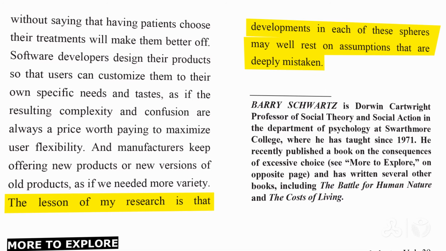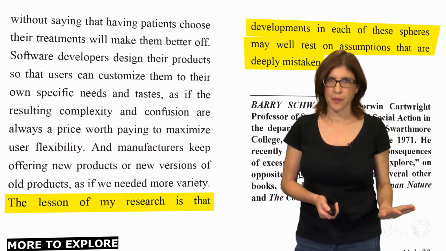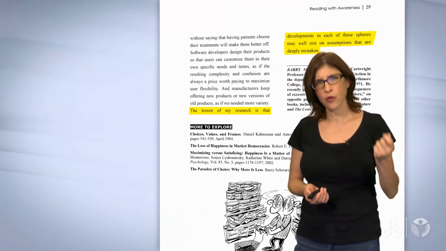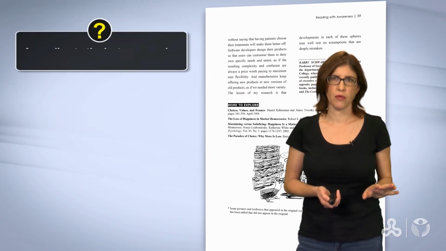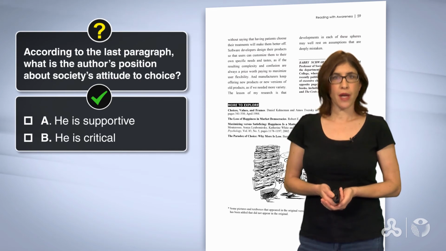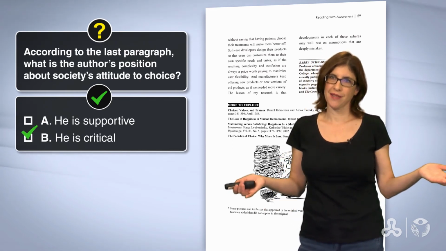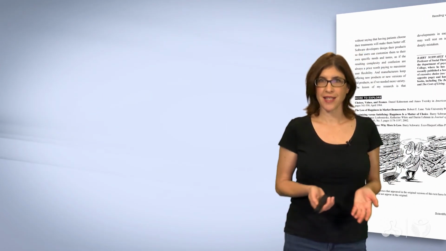The writer thinks that the assumptions that more choice is better are very wrong. המחבר חושב שהרעיון שיותר מבחר הוא יותר טוב, מבוסס על הנחות מוטעות. This is clear criticism. We are ready now to answer our question. And the answer is B. The writer is critical.